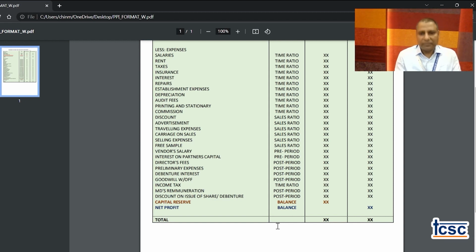The list is long to read. So these expenses, which are completely time bound expenses, will be distributed in pre and post on time ratio. There are certain expenses which are related to my sales. The more the sales, the more the expenses, the less the sales, the less the expenses, in pre and post. So they will be recorded as per sales ratio.